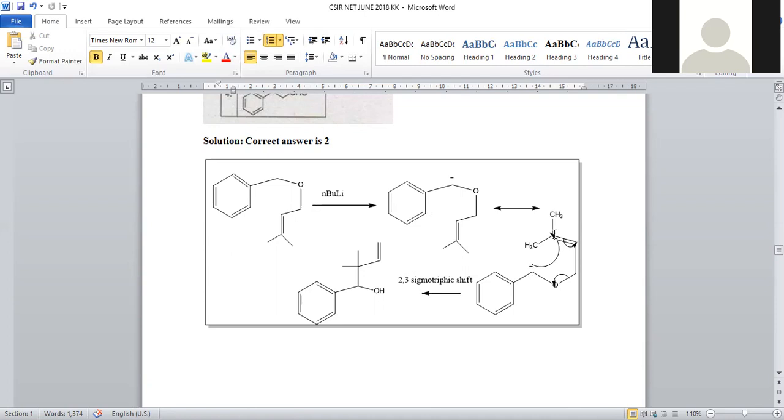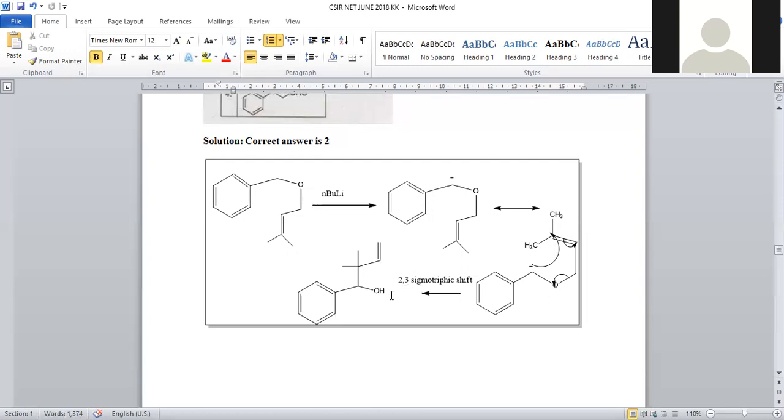This negative charge is bonded to carbon, because here the carbocation is more stable, being a tertiary carbon, so it selectively attaches to this branched carbon only rather than the secondary carbon, right? So whenever it is added here, this bond is shifted toward this side, and this bond is shifted here, making a new carbon-carbon bond. Here breaking of the old carbon-oxygen bond is possible.